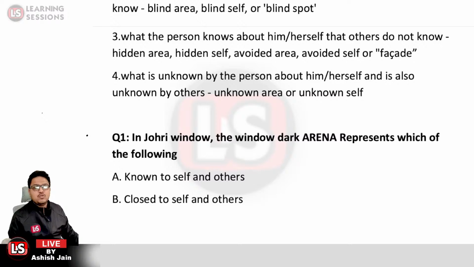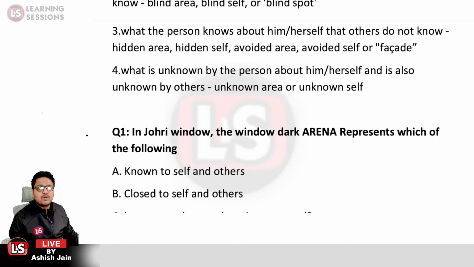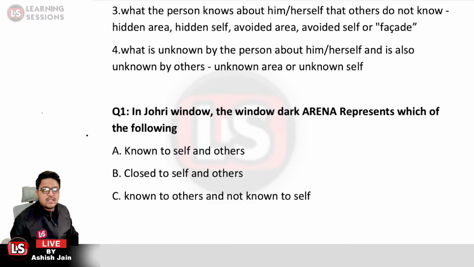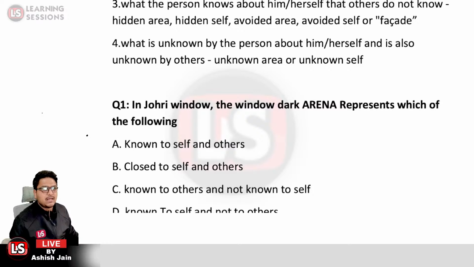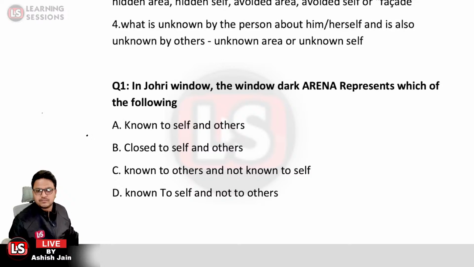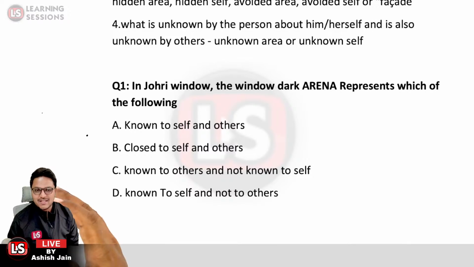In the Johari window, the dark arena represents which of the following? Please do answer it at the earliest. Which option would be the right answer? There are 4 arenas you know about, so which area would it be?